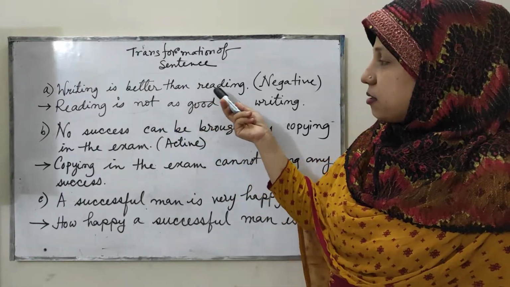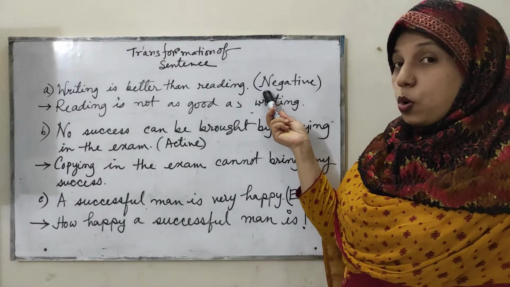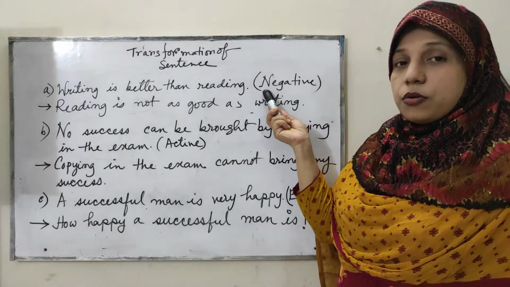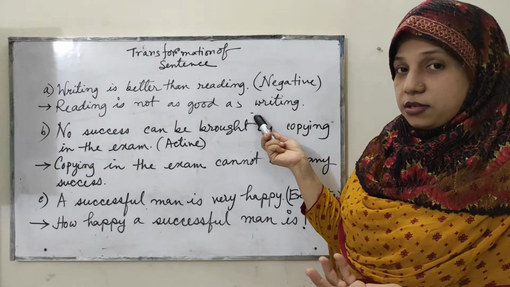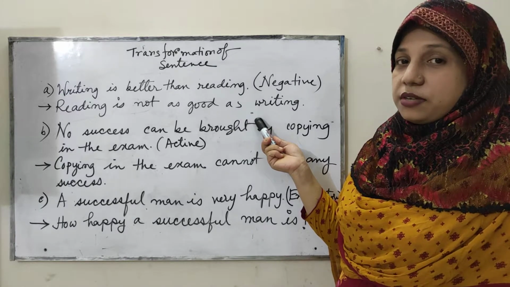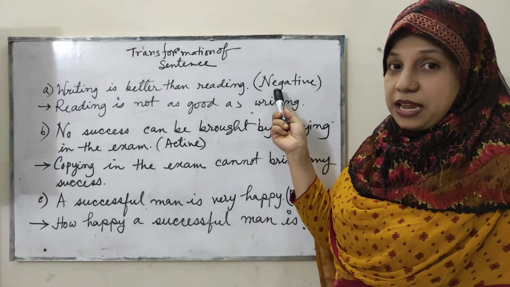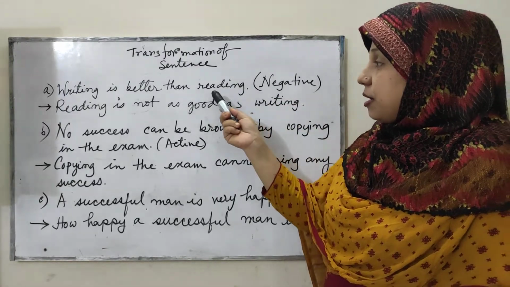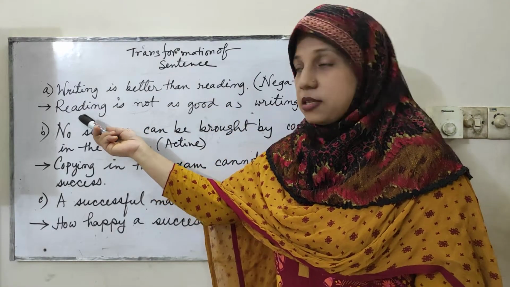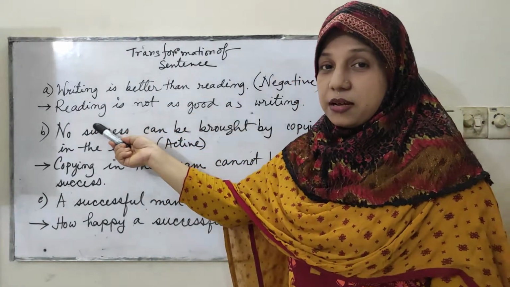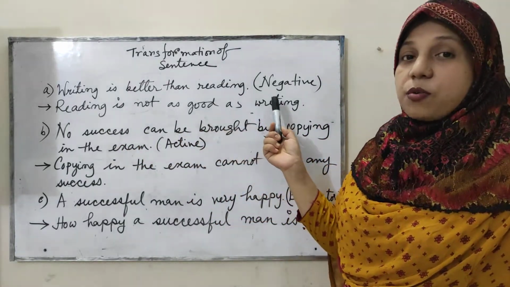Writing is better than reading. You have to make it negative. Or you could also be asked to make it positive according to degree. If we have to make it negative, then we have to bring this at the beginning of the sentence. So it will be, reading is not as good as writing.